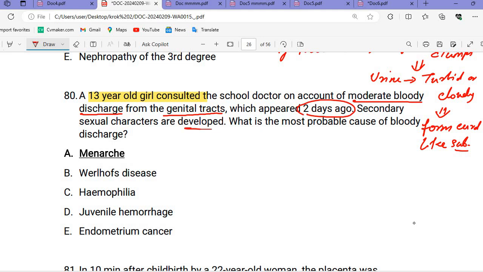Secondary sexual characters are developed. What is the most probable cause of the bloody discharge? So she is a juvenile, a 13-year-old girl, and she got menarche. Of course, what will she get? She will get menarche, the first menstrual period.